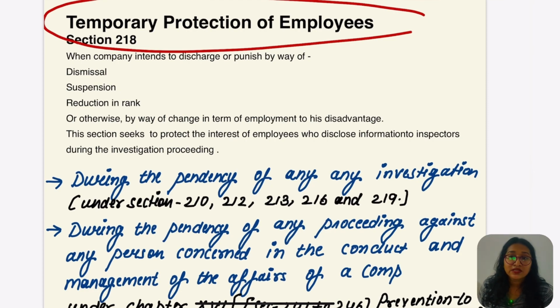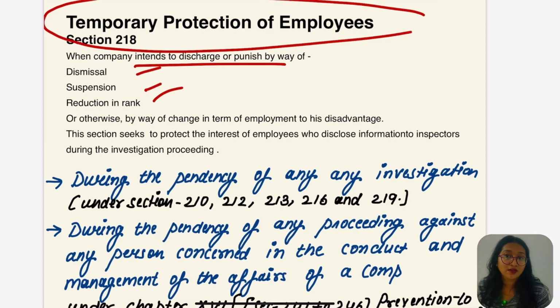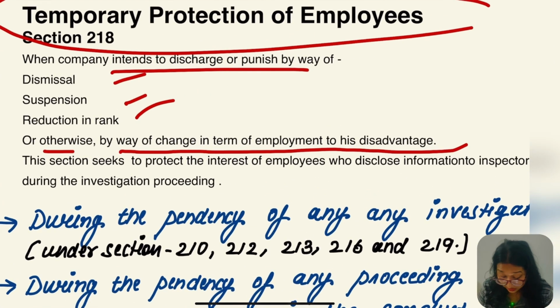There is some law which says there is some protection given to those employees who have given the information to the inspector, ठीक है. When the company intends to discharge or punish by way of dismissal, suspension, reduction in rank, ठीक है, these are the things which are done by the person or the company having the power, okay, or otherwise by way of change in terms of employment to his disadvantage, who have given the information to the inspector.